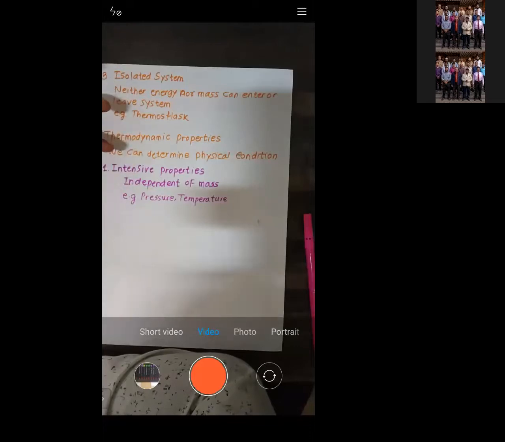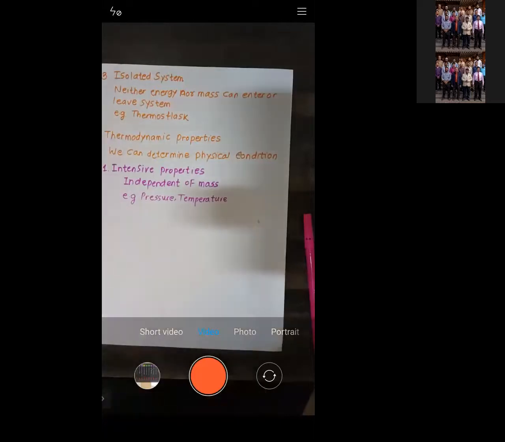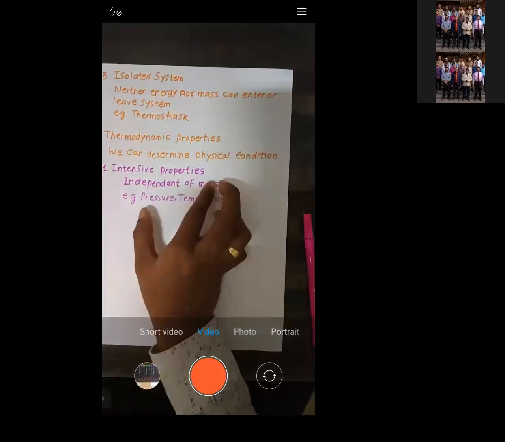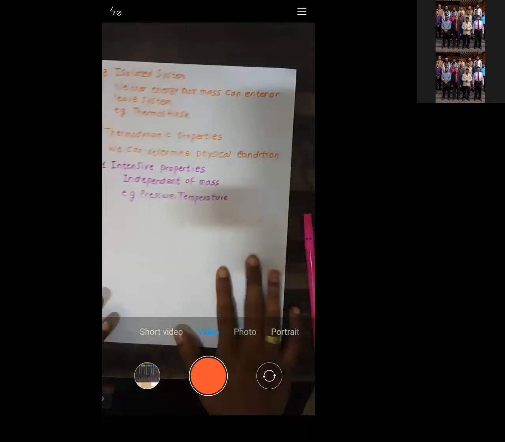It will remain constant wherever you check it. So it is independent of mass. Is that okay?